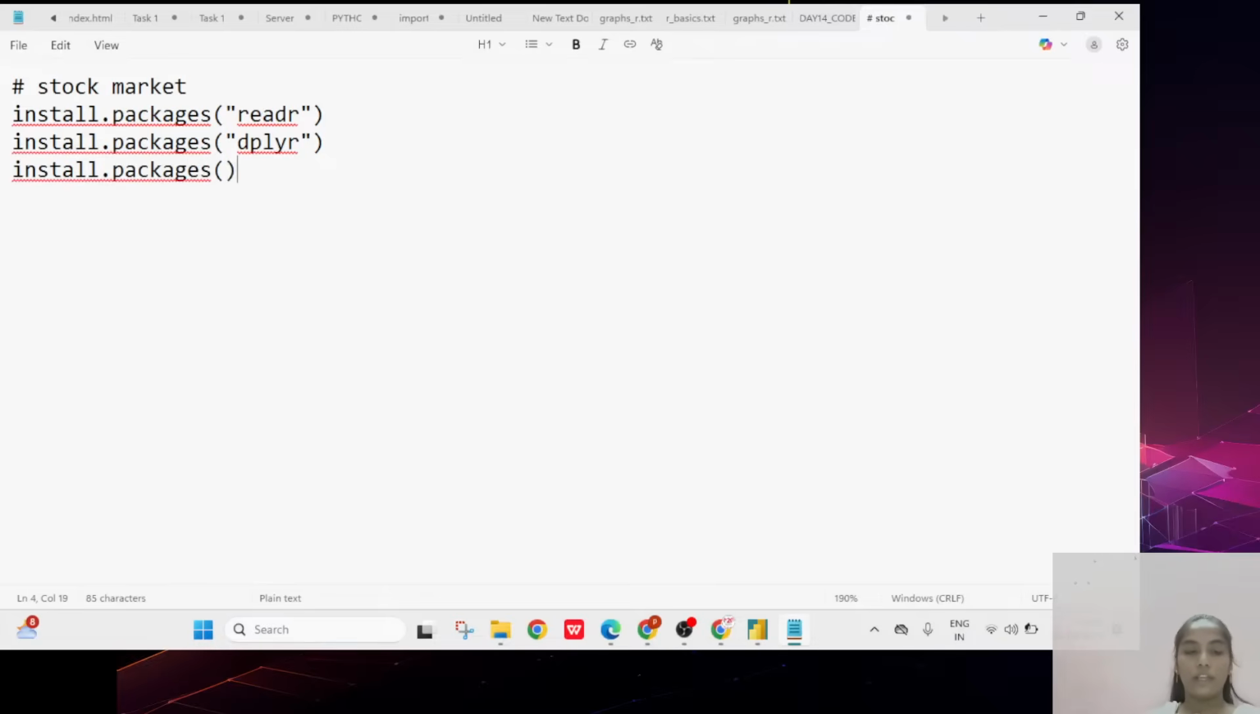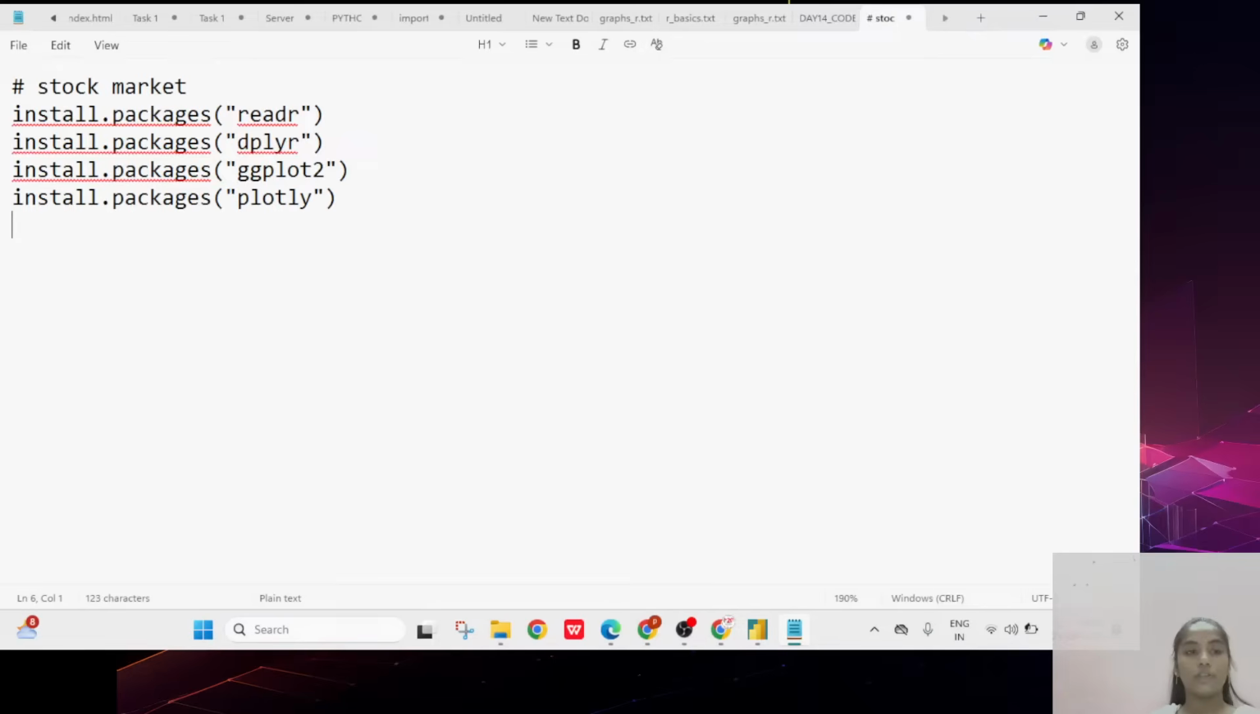I want to take here ggplot2, then later install the package of plotly, then coming to the next package. The quotations will be very important. If you are not giving the quotations, it's not the correct syntax.